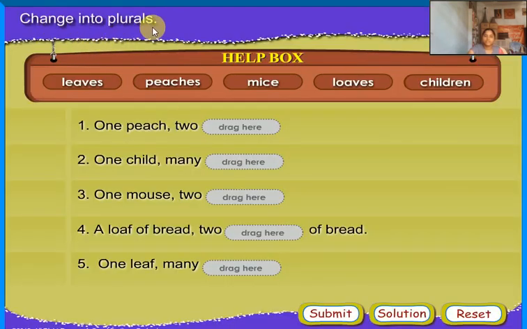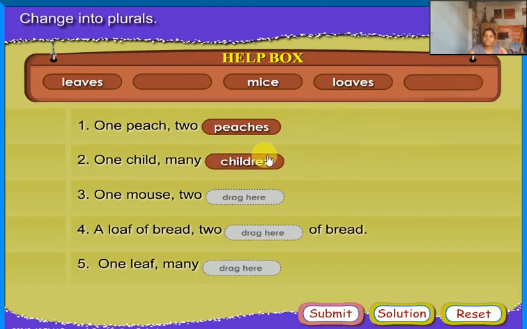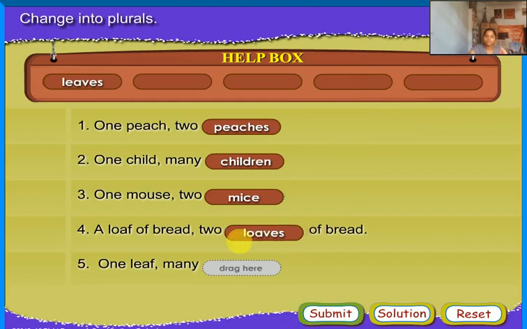Change into plurals. 1 peach, 2 peaches. 1 child, many children. 1 mouse, 2 mice. A loaf of bread, 2 loaves of bread. 1 leaf, many leaves.